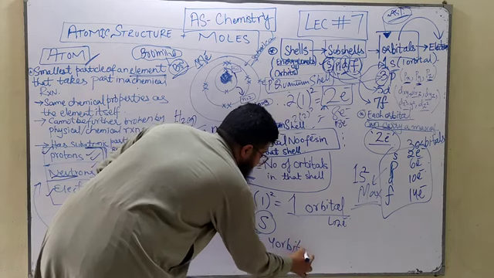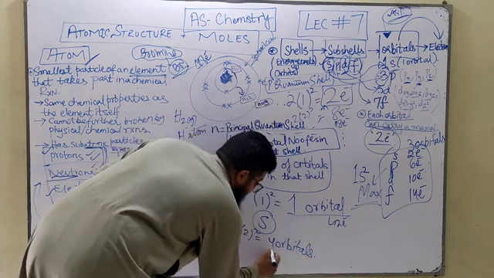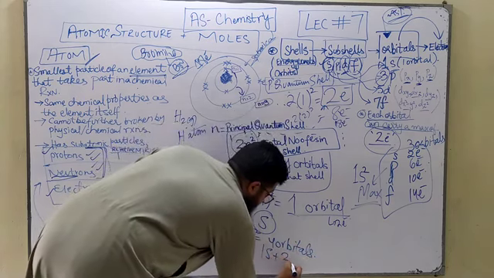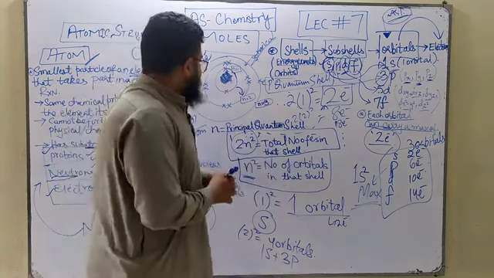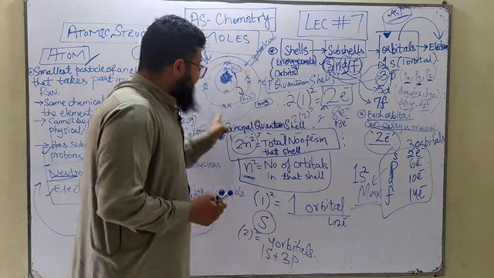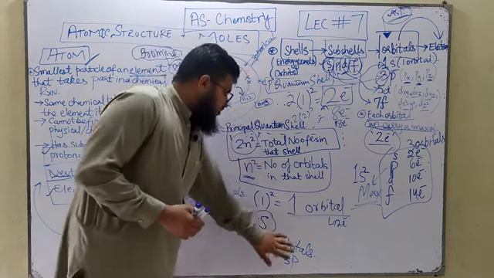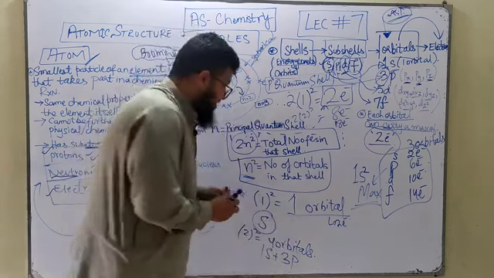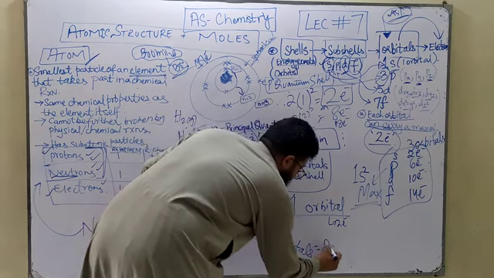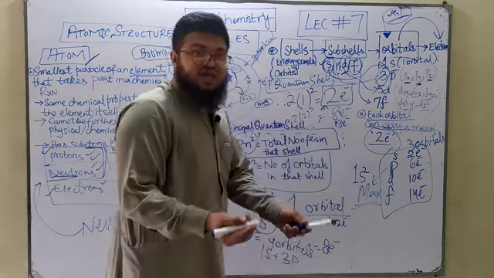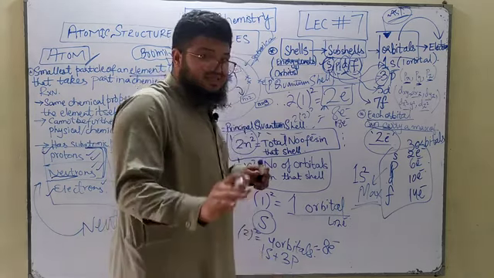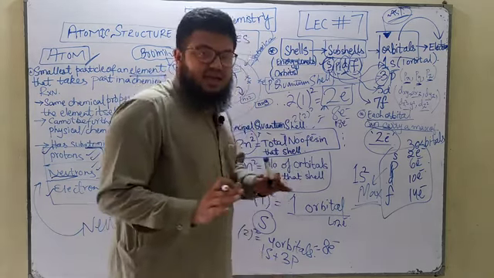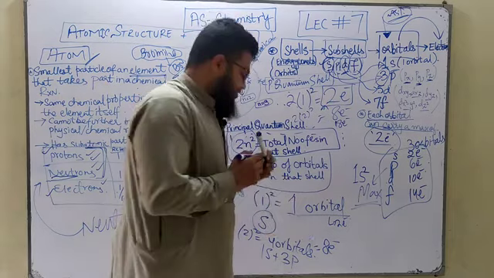The 4 orbitals include 1 s orbital and 3 p orbitals. 4 orbitals means 8 electrons, because 4 times 2 is 8.